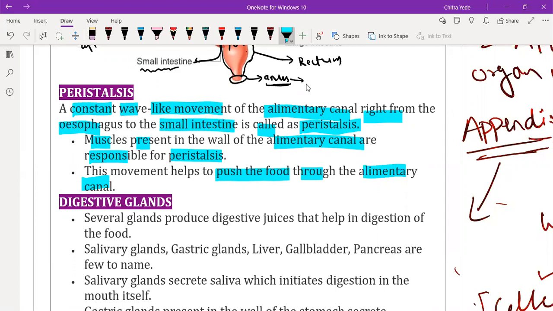Any doubt, beta, here? No doubt, sir. Okay, so peristalsis is the process, it is not the organ. I think half an hour is already over.